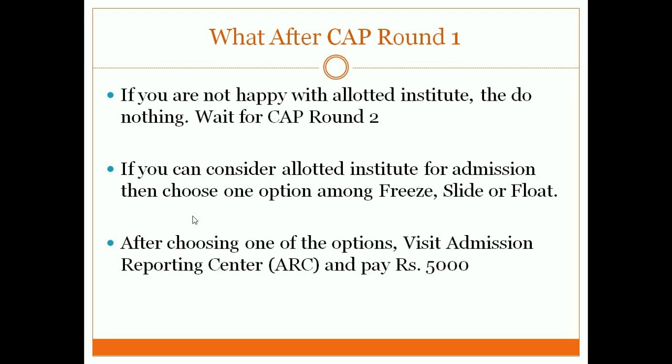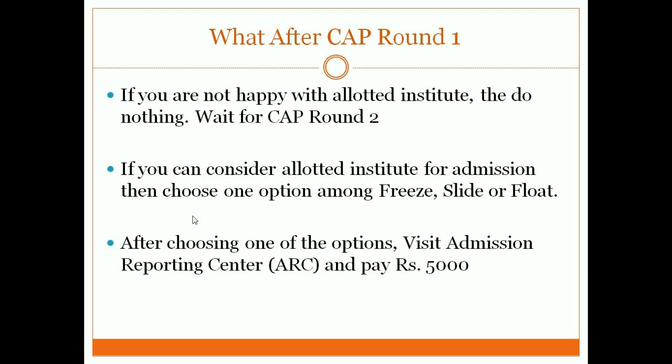So should I visit the admission reporting center to pay the money, or can I pay it from my end? There is a confusion. But after CAP round 1, I think that confusion will be cleared. So at present, you have to visit the admission reporting center to pay 5,000 rupees, whichever mode of payment they say.